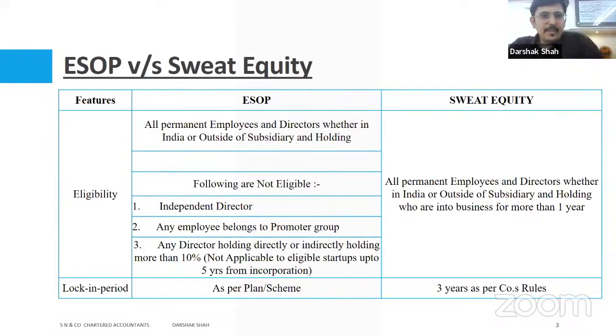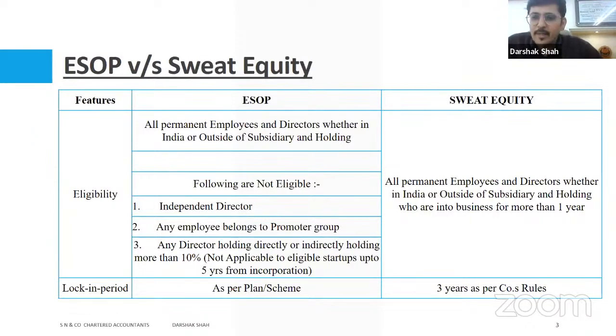So, basically, ESOPs, as we are all aware, are available for all the employees and directors, whether they are in India, outside India, subsidiary, holding, etc. ESOPs are not provided to independent directors, promoters of the company, or people holding 10% and more of the equity shares, because they are already holders of shares and therefore are not allowed ESOPs. Of course, there's one exemption available, mainly for startup companies, up to 5 years of incorporation.